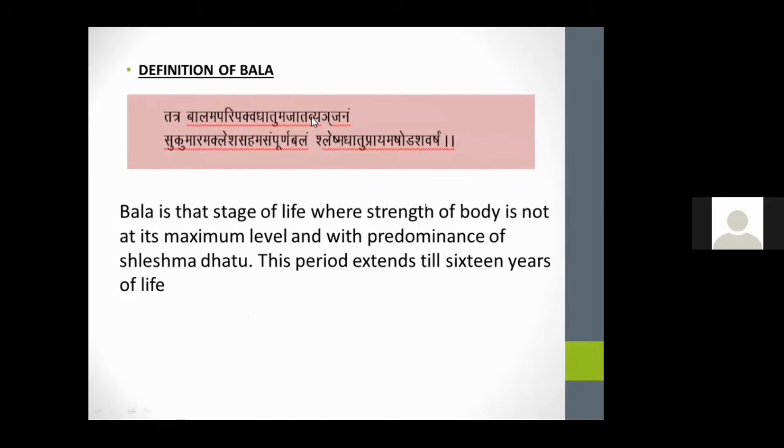By analyzing the definition of Bala, we should understand the specialities of Bala: Aparipakva Dhatu, Ajata Vyanjana, Sukumara, Aklesha Saha, Asampurna Bala, Shleshma Dhatu Praya, up to Ashodasha Varsha. Their Dhatu development is not completed, their organs are not well developed, and they are Sukumara. They are very vulnerable and sensitive to diseases, their Bala is not fully developed, and the Shleshma Dhatu is more prominent in this age.